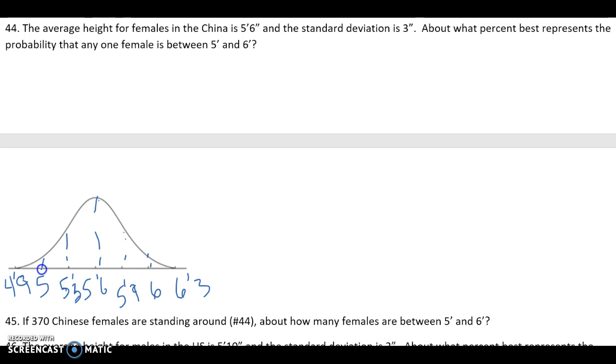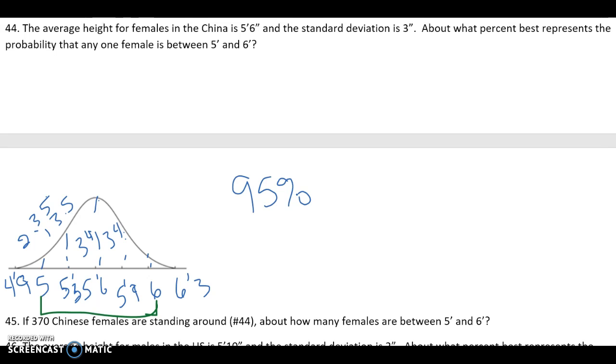Alright, so 34, 34, 13.5, 2.35. Alright, and I want to know one female between 5 feet and 6 feet. So I want to know between 5 feet right here and 6 feet right here. So I'm looking for that probability, or that percentage. So I am 2 standard deviations away from the mean, and this is a 68, 95, 99.7 rule, so it's 95%. Or you can add up 34 plus 34 plus 13.5 plus 13.5 if you don't believe me.